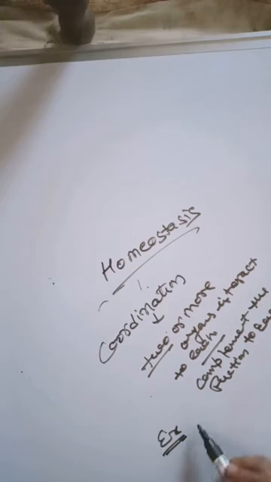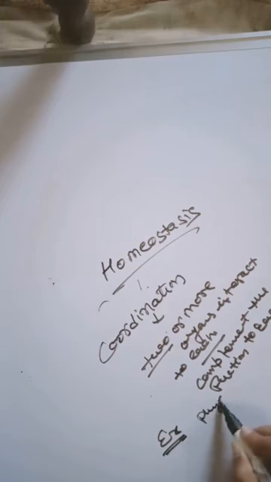For example, when we do physical exercise and our body needs more and more energy, then we need more oxygen. To meet the demand for more oxygen, our breathing becomes fast. It means respiration is fast, heartbeat is fast, and blood flow increases. When we stop the physical exercise, the rate of all these processes decreases, and we return to a normal condition.